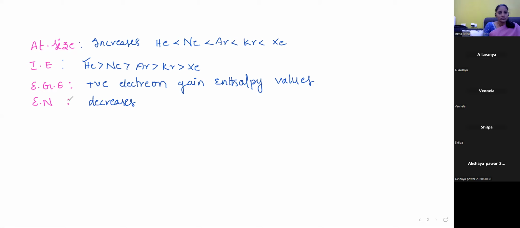Next one, after electronegativity, is MP and BP, that is, melting point and boiling point. Melting and boiling points increase down the group. The same order as atomic size you can write here also: increases down the group.